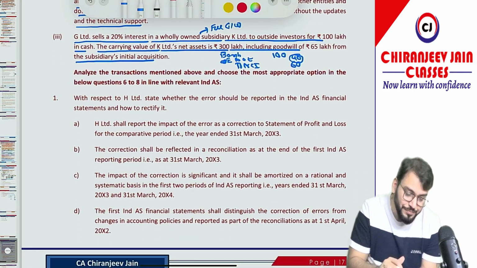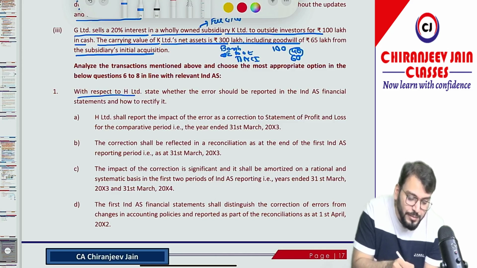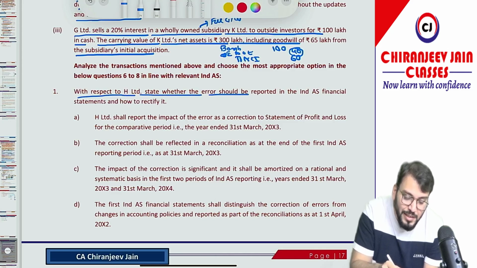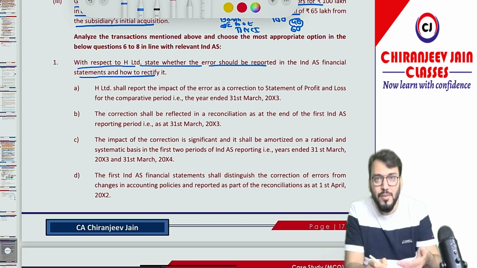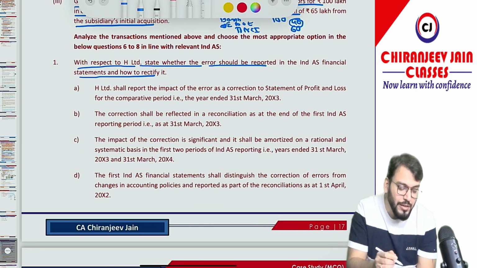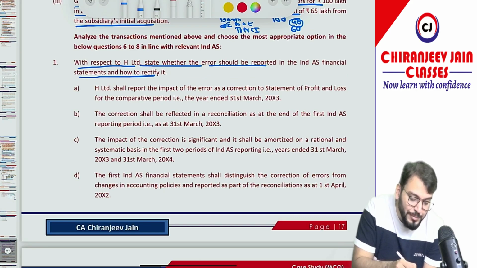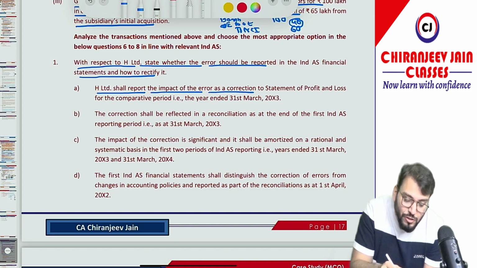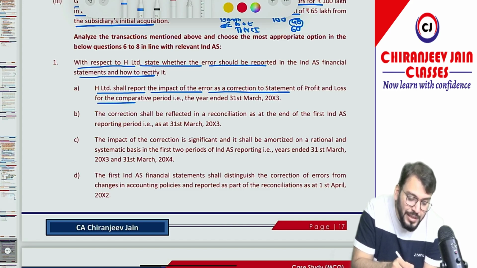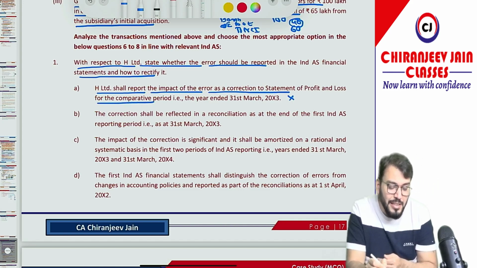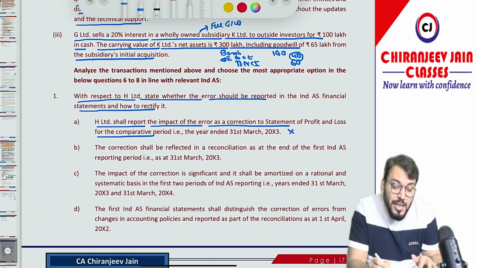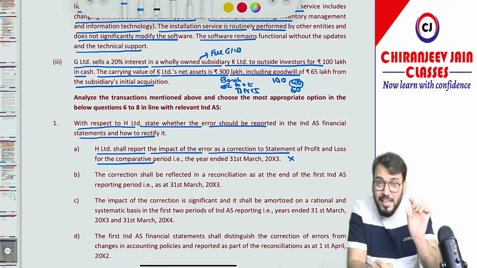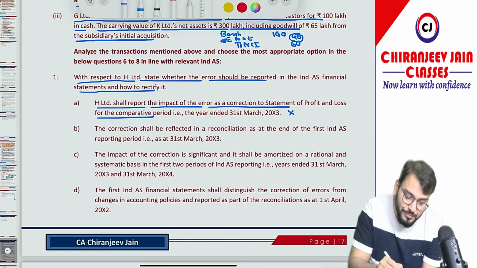Analyze the transaction. Let us read. With respect to H Limited, state whether the error should be reported in the Ind AS financial statement and how to rectify it. Correct? Yes, of course we should rectify it in the opening Ind AS balance sheet. Let's see what the options are. H Limited shall report the impact of the error as a correction to the statement of PL for the comparative period. No, it should not be corrected in the comparative period, because the error was as on 31st March 2002. So it should be corrected in the opening Ind AS balance sheet only.